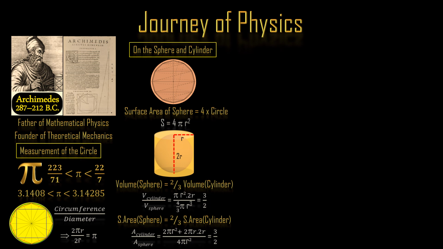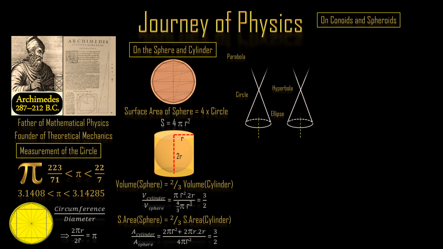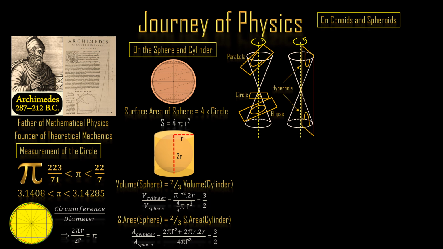Another surviving work of Archimedes, On Conoids and Spheroids, deals with determining the volumes of the segments of solids such as circle, ellipse, parabola, or hyperbola. These are formed by the revolution of a conic section about its axis. In modern terms, those are problems of integral calculus. Conoids are the conic sections revolved around one of their axes.